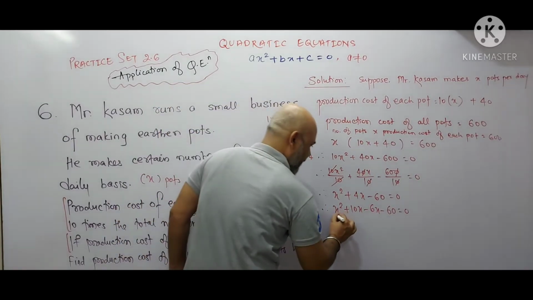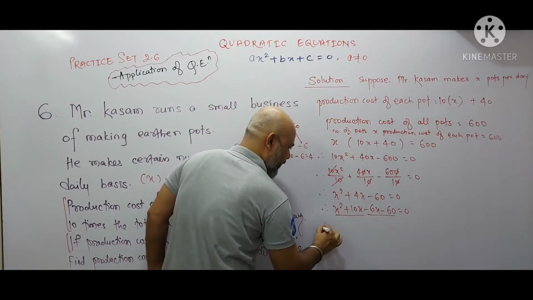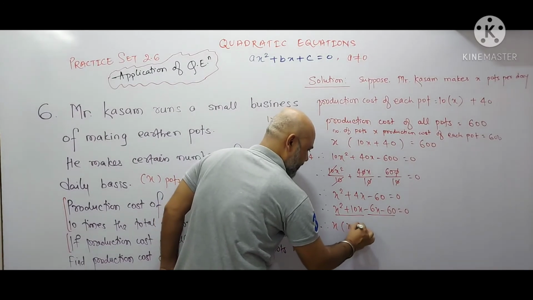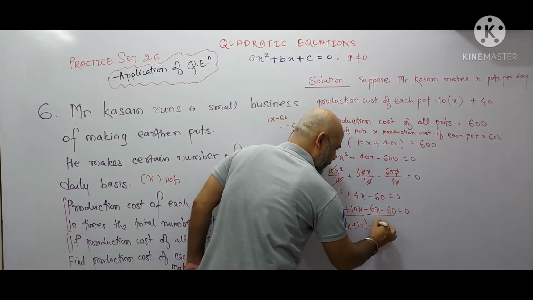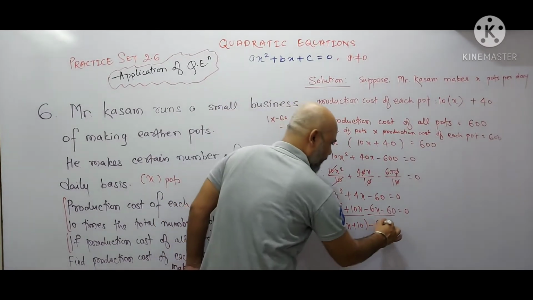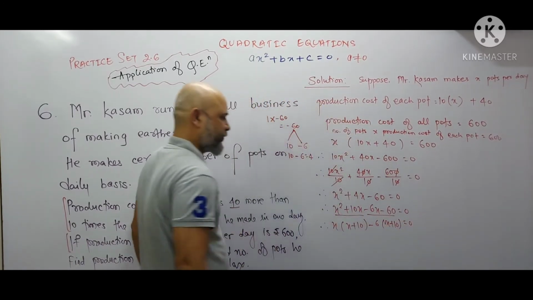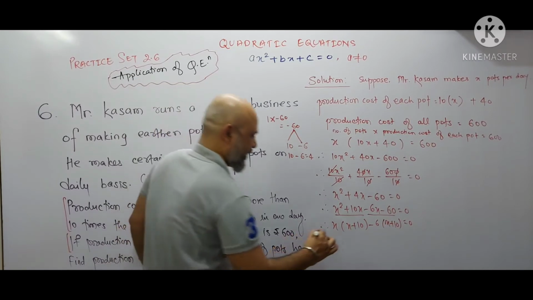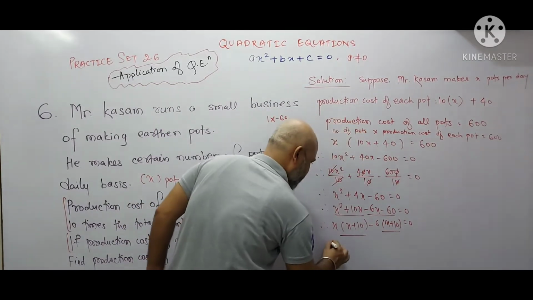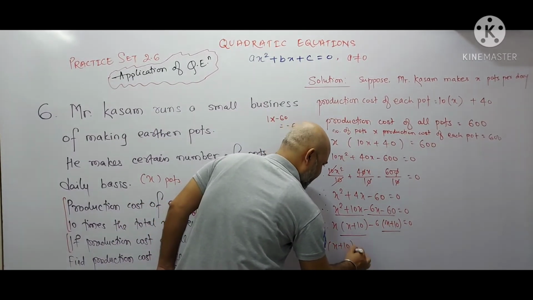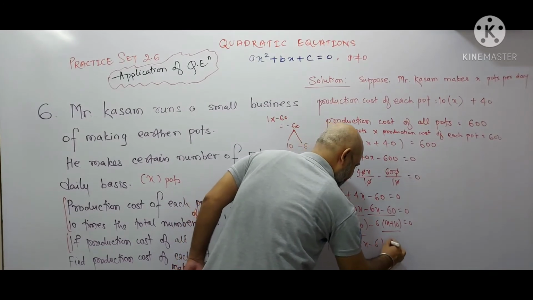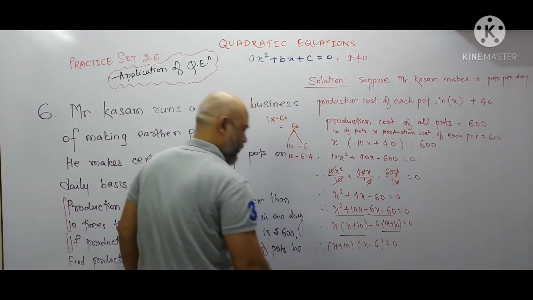Okay. Now we will make two pairs. From the first pair you will take x as common, so you will get x plus 10, and from the second pair you will take minus 6 as common, you will get x plus 10. 6 tens are 60, this is equal to 0. Now we will take x plus 10 as common, and the next bracket will be x minus 6, this is equal to 0.